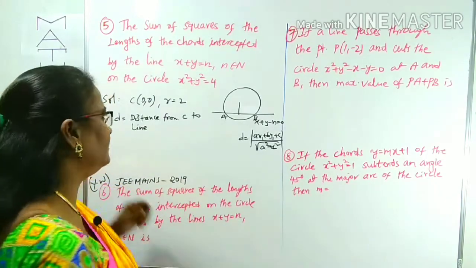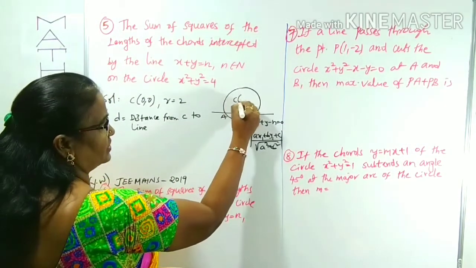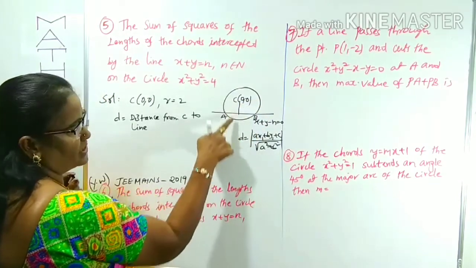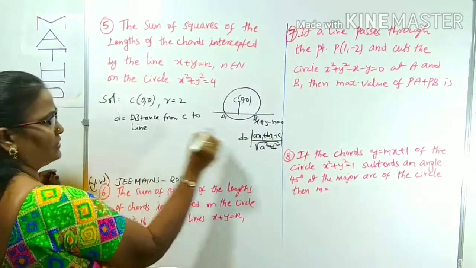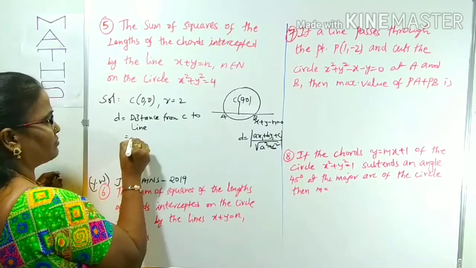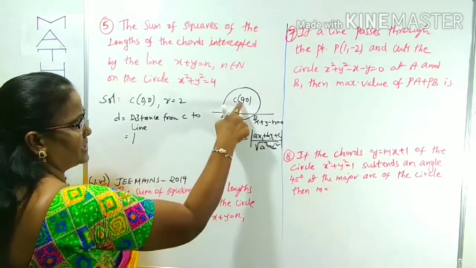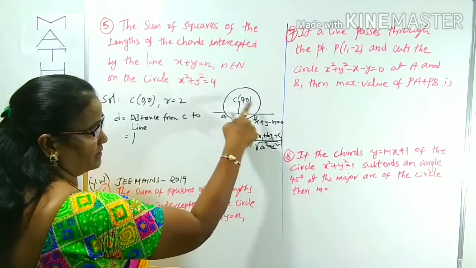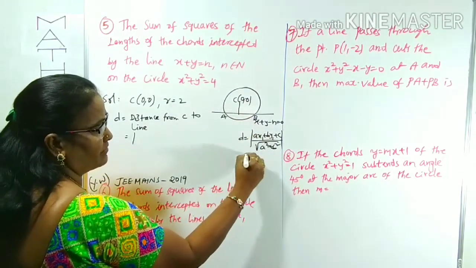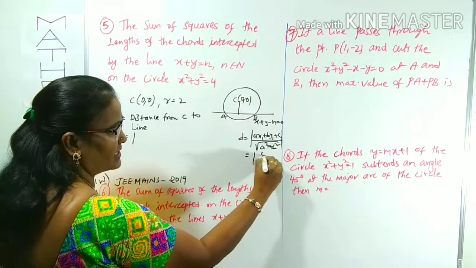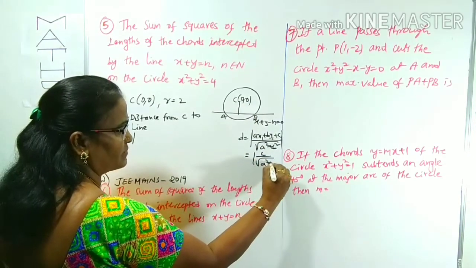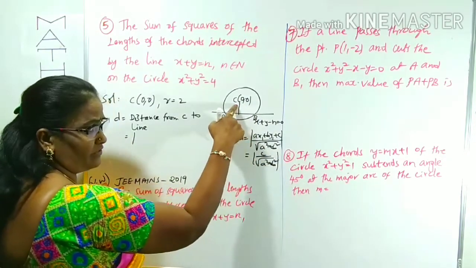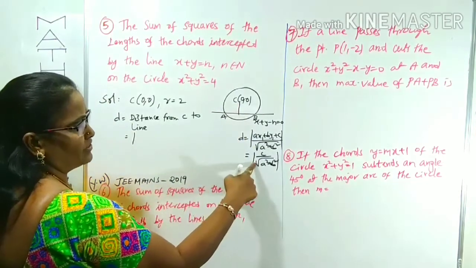Here the center of the circle is 0, 0. From 0, 0 the distance formula is mod c by root over a square plus b square, because the center is 0, 0.